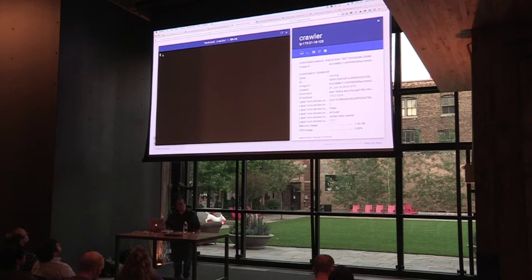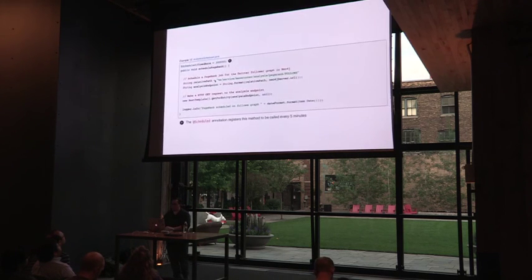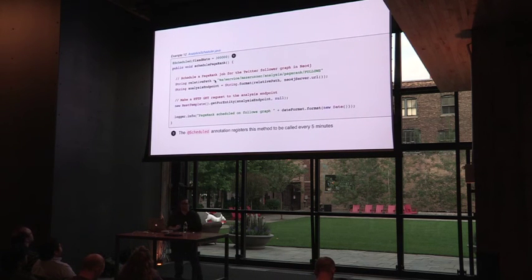So over time, what's going to happen here is we're going to see output from this container as it schedules new jobs. So we'll go back to the presentation and come back and take a look at this. But roughly every 15 minutes, it's going to schedule a new PageRank job.